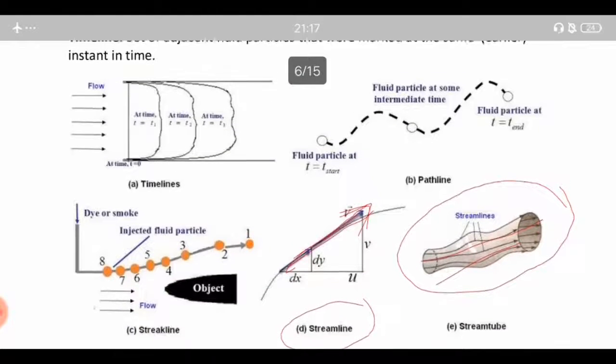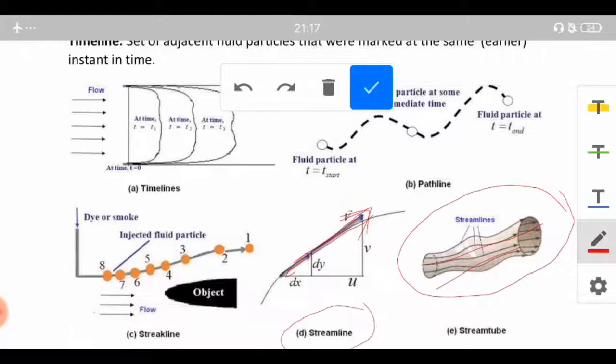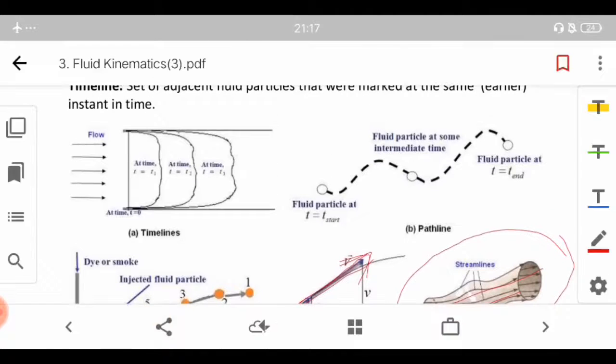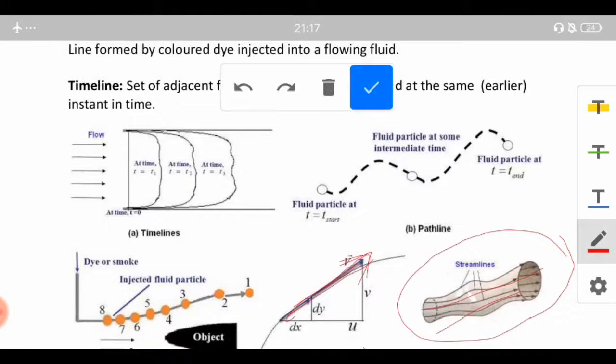So just look at the pathline flow. Here it is, and it is the fluid particle at time t equal to t start. At the starting you can see this is the fluid particle, and at the end you will get t equal to t end, and the fluid particle at some intermediate time you can see it will be here. These are basically the instances the fluid particle has been through in its motion.